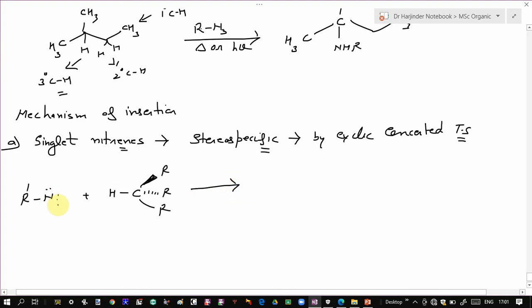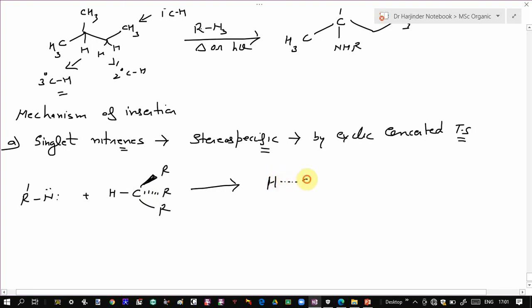As I told you, here addition takes place by a concerted pathway. That means the simultaneous breaking of this carbon hydrogen bond takes place, and at the same time the nitrogen hydrogen and nitrogen carbon bond formation takes place. So the reaction takes place via a single step pathway.